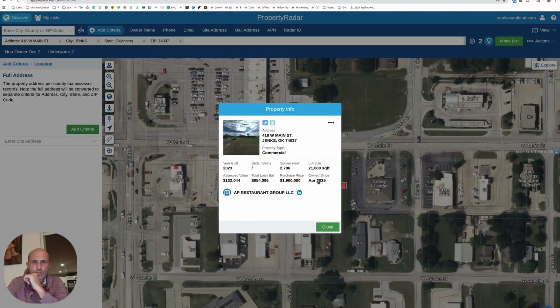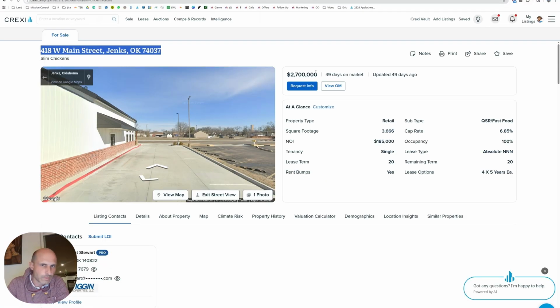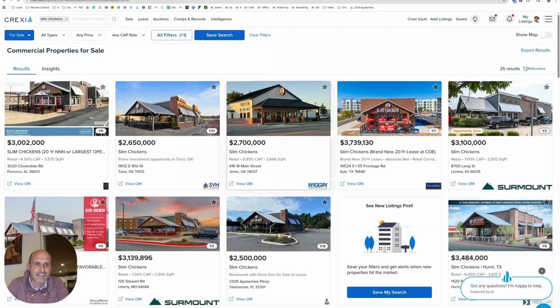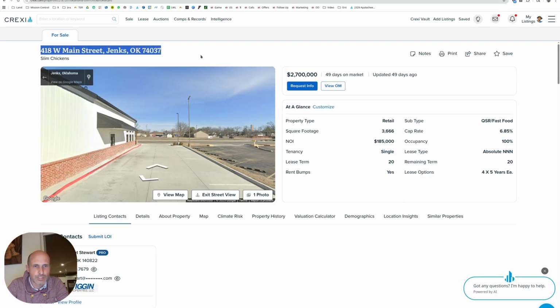1.9 purchase price in April of '25. So there it is. Slim Chickens operators or franchisees, whoever this is, AP Restaurant Group, probably a franchisee, bought this for 1.9 and they set up shop and now they're trying to sell it back into the markets for 2.7. That sounds good. Like, recapitalize, get a new location. We can operate out of here, put more money in our pocket to go take on more locations and grow like crazy. Good job, guys. That's a creative transaction. That's good. Good operators. They pull that off.